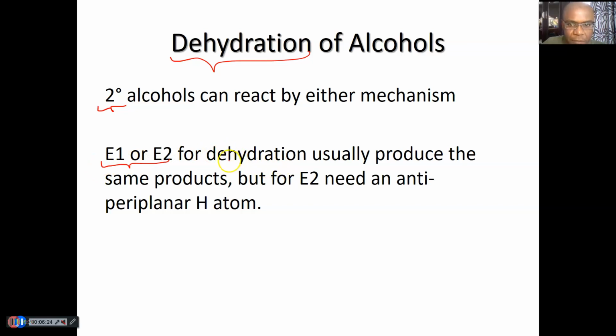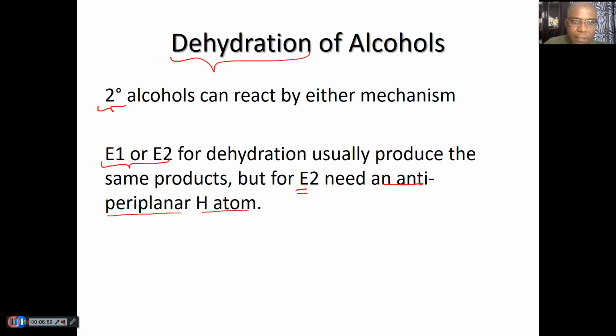Now that's probably going to depend on the strength of the base to define whether you're going E2 or E1, and it's also going to depend on an anti-periplanar hydrogen atom, because E2 requires that the beta hydrogen to be removed be 180 degrees in orientation to the leaving group. Okay, if it's not, there's going to be a rotation, then it will happen. There will be a sigma bond rotation, then you remove the beta hydrogen.